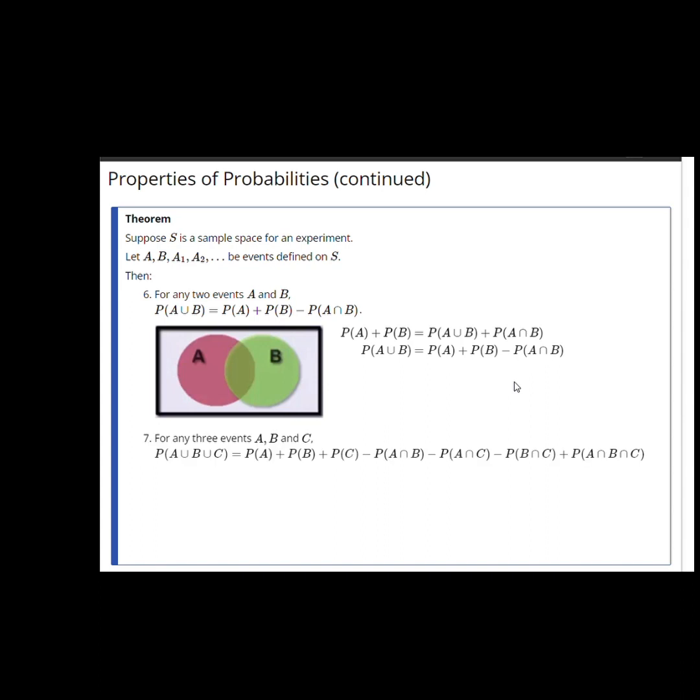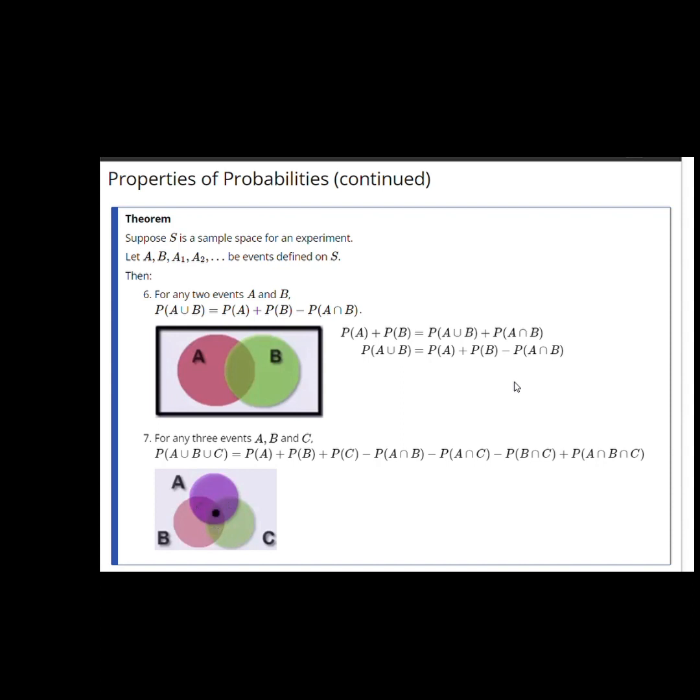Property 7 is similar to 6, only for 3 events. Let me just argue by means of, once again, drawing a picture with 3 events which may intersect, A, B, and C. And suppose once again I add together the probability of A plus the probability of B plus the probability of C. Points which are here, or here, or here, they appear once in that sum. Points which are in the intersection of exactly 2 of the events, they appear twice.